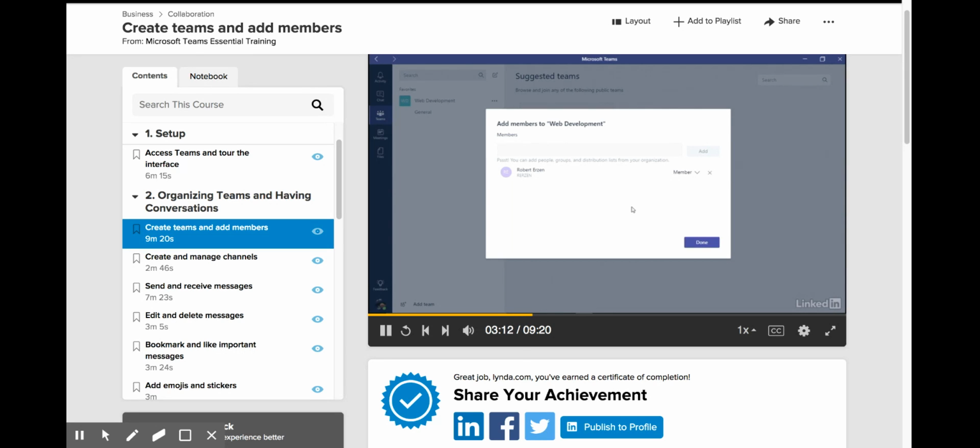Now, I'm a member, so technically I have two members now. So I see Robert has been added to this list, and there's a little menu here. He's currently set as a member. A standard member in a team will have somewhat limited controls. An owner will be able to do a lot more than a member can. We'll talk more about this when we get into settings later in the course. The person who creates the team by default is the owner, and everybody else you add by default is a member. But as the owner, I have the ability to change that, and I can give somebody else owner permissions, which gives them a little bit more control. But for now, I'm just going to leave him set as a member.